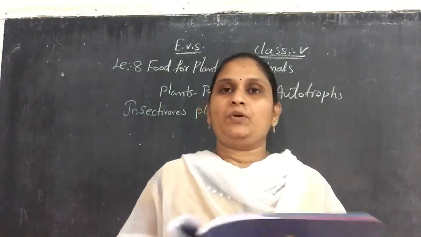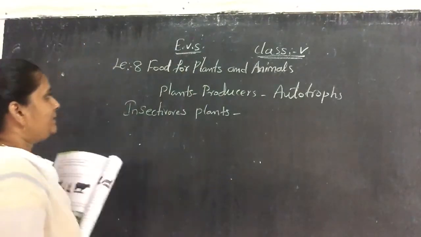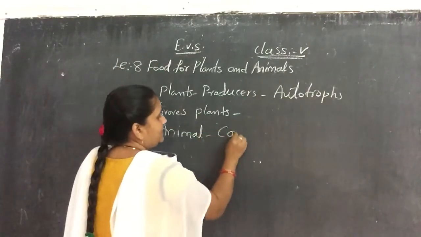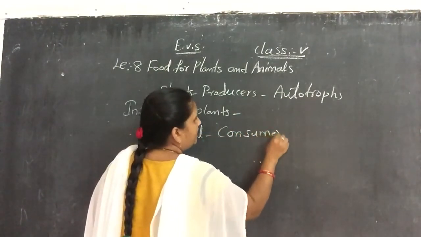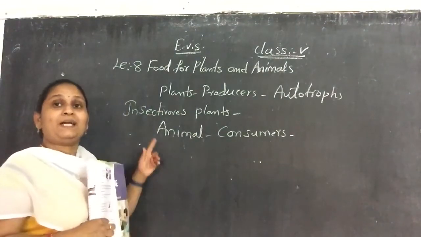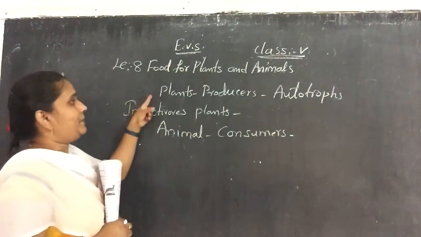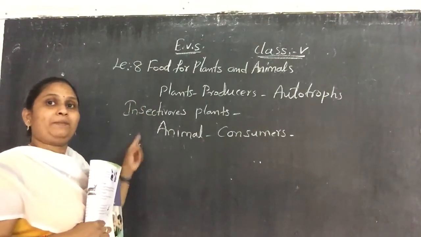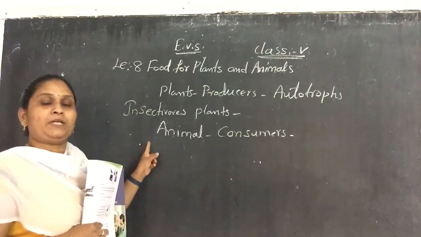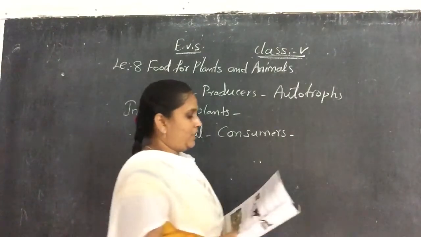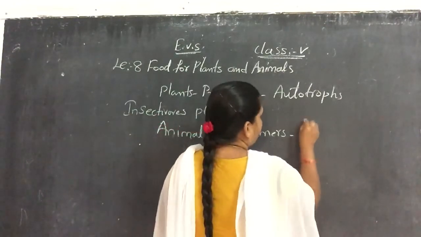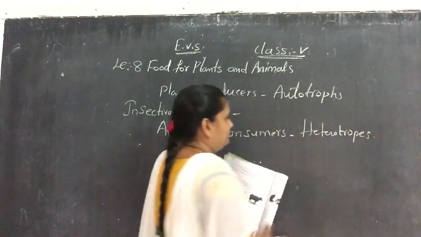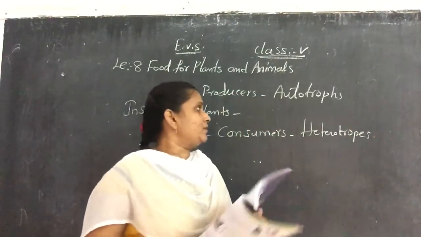And one more topic is about the food for animals. Actually, animals will be known as consumers. Why are they known as consumers? Because they utilize the food which is made by the plants. They are dependent. Here the plants prepare their own food by themselves, but animals depend on the plants. So animals will be known as consumers or heterotrophs.